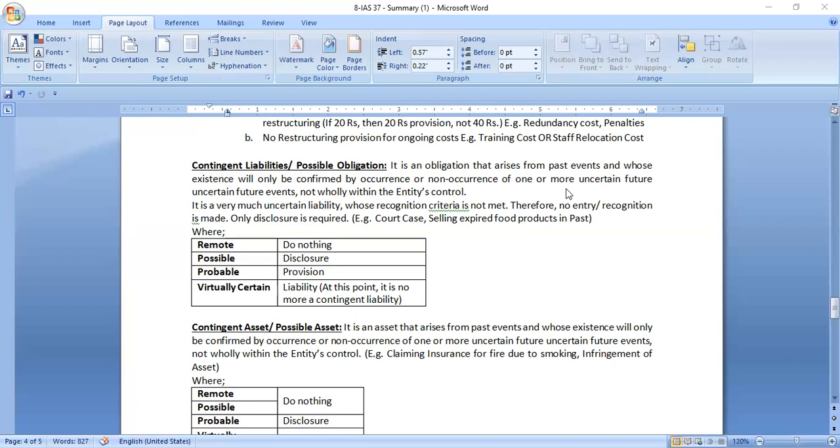So you can see here again in the table, for remote, do nothing. If the degree of certainty is remote, that is less than 10%, do nothing. If it is possible, then disclose it in the financial statements. If it is probable, then record it as a provision. And if it is fairly certain, then this is a liability. If it is sure, then this is a liability. At this point, it is no more a contingent liability.